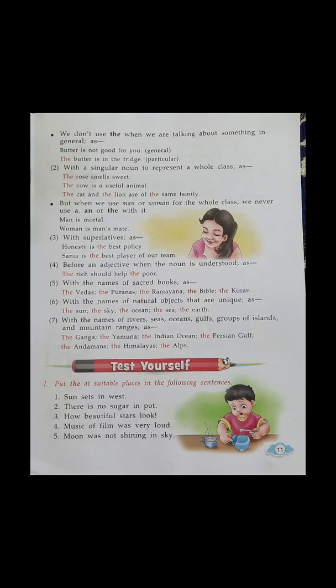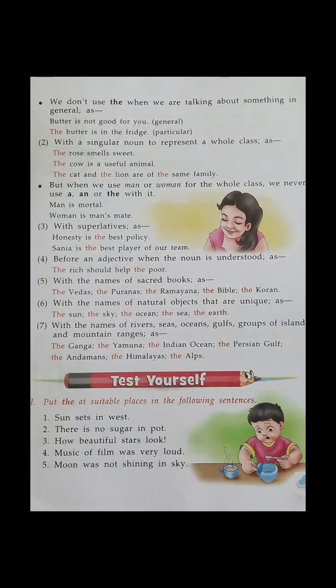Generally, for example, butter is not good for you. This is general. Butter. All of us have heard about butter. We know what is butter, right? There are so many companies of butter. But butter is a common noun, so we cannot add the. The correct sentence would be: butter is not good for you.